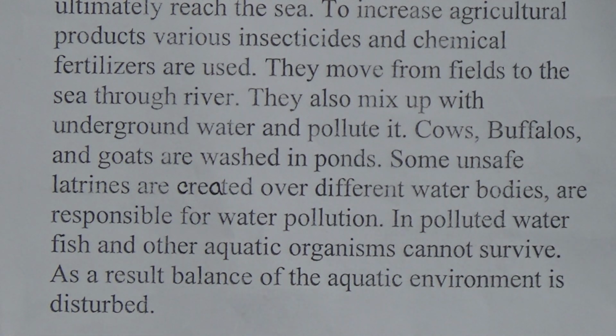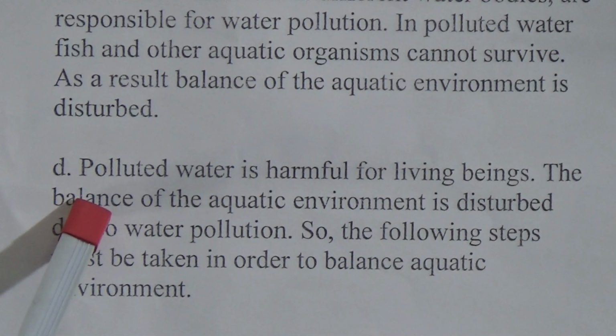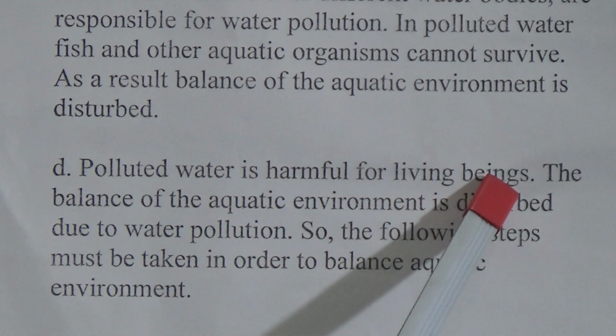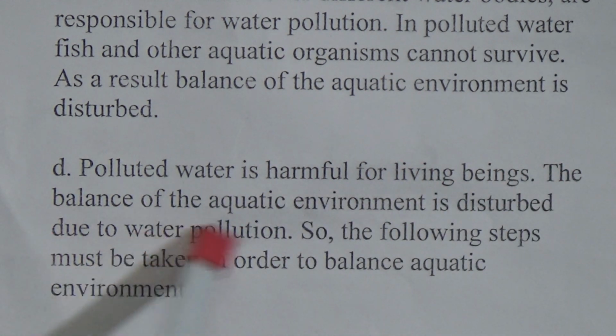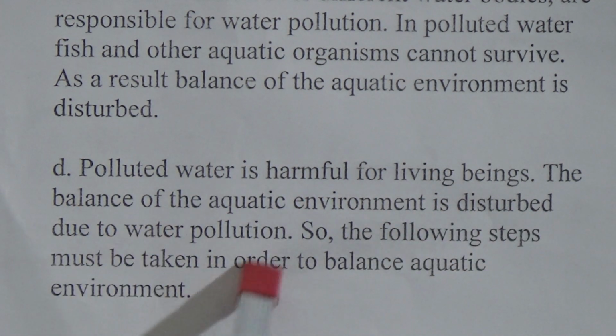Now D number answer. D number question was, what steps should be taken to balance the environment as shown in the stem? Answer is, polluted water is harmful for living beings. The balance of the aquatic environment is disturbed due to water pollution.